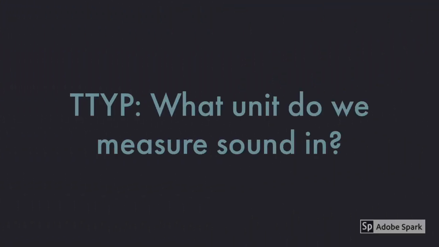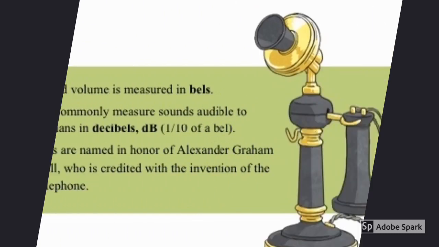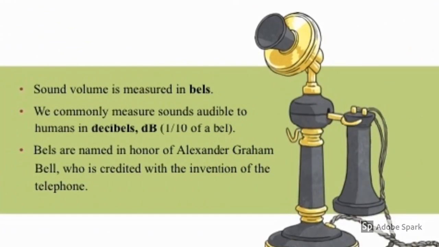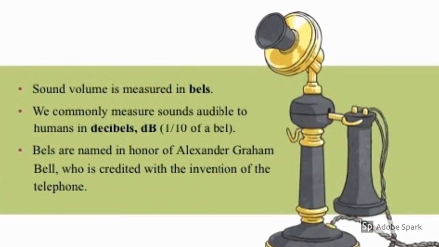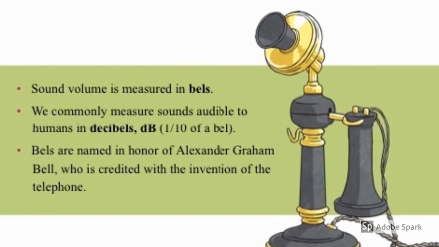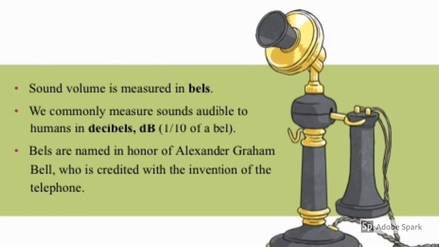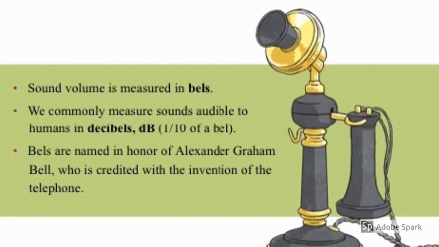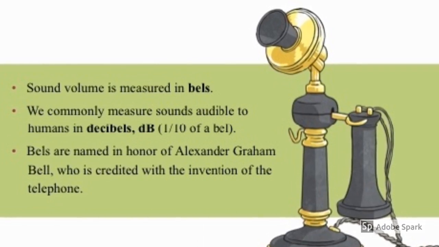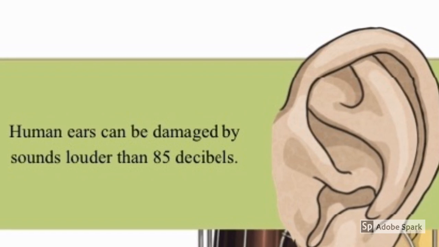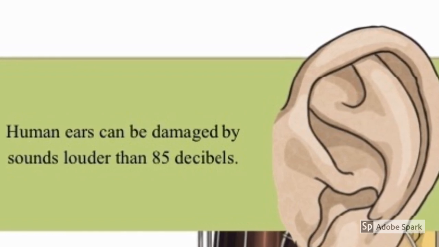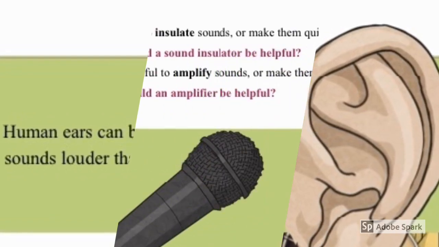Talk to your partner. What unit do we measure sound in? Remember, you can pause the video and play when you're ready to find out the answer. Sound volume is measured in bels. We commonly measure sound audible to humans in decibels. Bels are named in honour of Alexander Graham Bell, who is credited for the invention of the telephone. Do you remember Alexander Graham Bell? The measurement of sound. Human ears can be damaged by sound louder than 85 decibels.